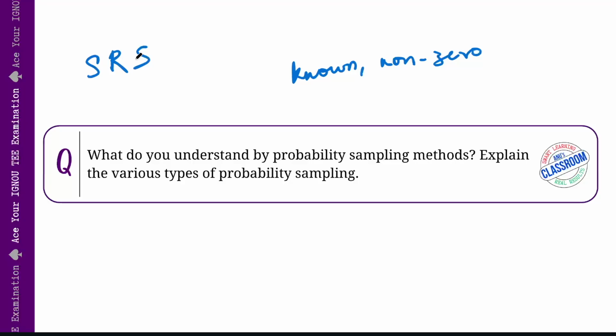The next type of sampling is called stratified sampling. Here the population is divided into subgroups or strata based on key characteristics like age, income or education, depending upon what your population is. Then random samples are drawn from each of the strata. This ensures that all groups are represented, and it often reduces variability compared to simple random sampling.